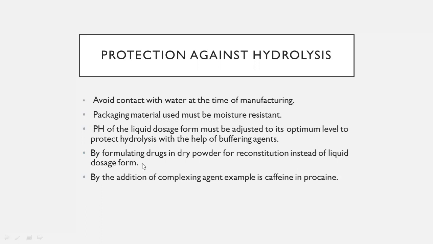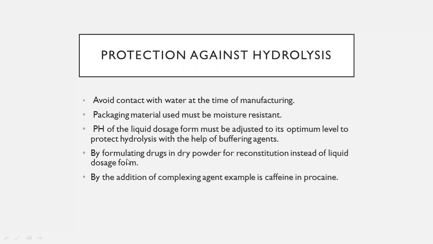This is one of the best ways: you can produce your drug in dry powder form by the process of lyophilization to avoid hydrolysis in liquid dosage form. Reconstitution means that the drug is dissolved in the required amount of water to make a solution before being taken by the patient.